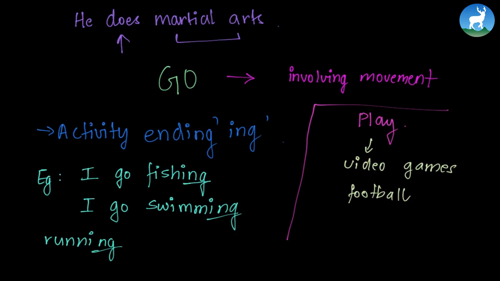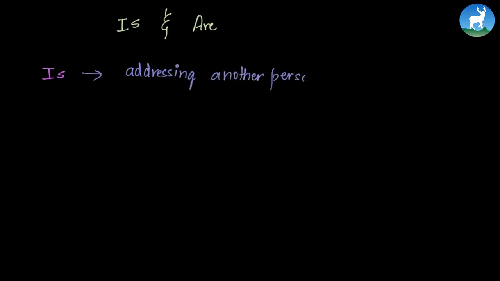Now, we will move forward towards looking at the use of is and are in a sentence. Now, is indicates somebody else. It addresses somebody else, addressing another person. We never say I is playing because we are addressing ourselves when we say I. But we say he is playing because we are addressing him, someone else.